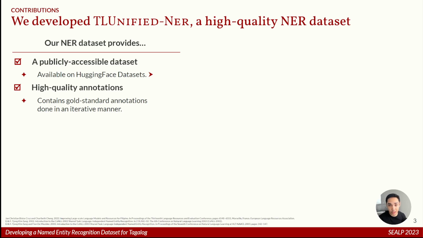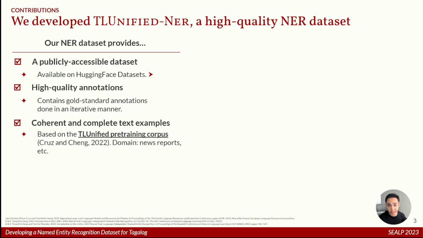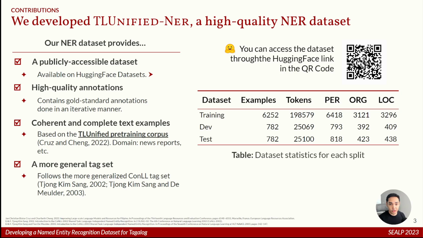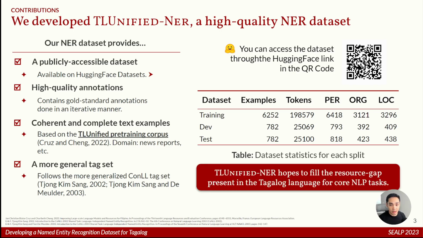It contains high quality annotations, as we will see later, with a good inter-annotator agreement and a rigorous annotation process. The texts themselves contain coherent and complete sentences, thanks to the pre-training corpus. And in our opinion, this increases its usability for real-world applications. And finally, it has a more general tag set for building general purpose NER systems. We are actually trying to pattern this corpus after the CoNLL dataset to create stronger baselines for Tagalog. You can access the dataset on Hugging Face, and here you can see the dataset statistics. We hope that TL Unified NER will fill the resource gap present in the Tagalog language for structured prediction tasks.